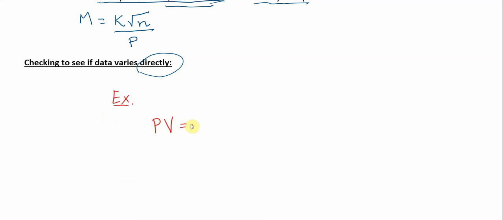PV equals nRT. Which one of these variables varies directly with the other, and which vary inversely with each other? I'll leave you to think through this a little bit. If you increase one of these, what's the other one going to do? You have 5 variables here. Maybe you think back a little bit and see why this equation is useful. Try to articulate for yourself, for your own understanding, what makes data vary directly. And we already talked about what makes data vary inversely and jointly.